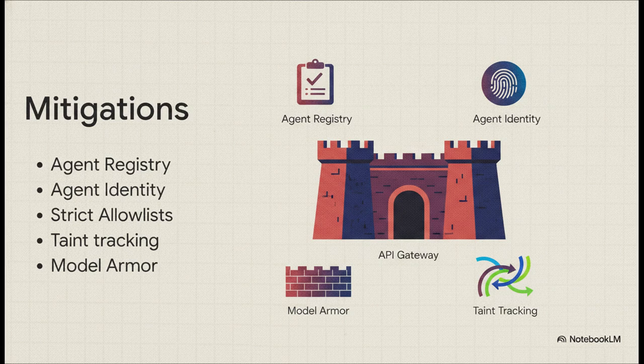They assign cryptographic agent identities, so every single action has an immutable audit trail. And they use tools like Model Armor to actively inspect payloads, sanitizing inputs and blocking prompt injections before they even touch the model. Oh, and you also have to implement taint tracking to make sure sensitive data fetched by an internal tool isn't accidentally blasted out to the public web by another tool.